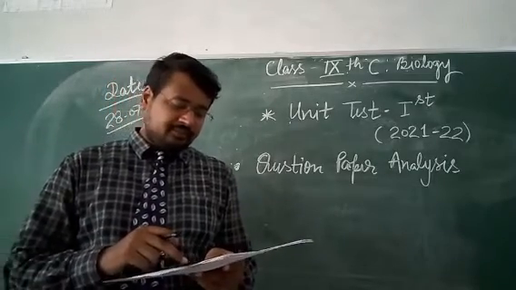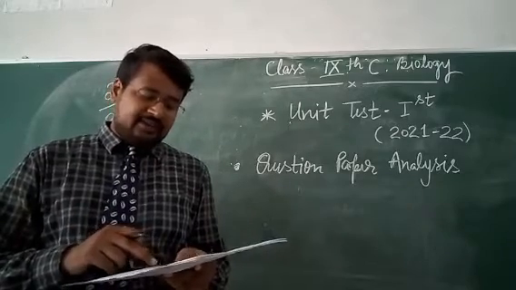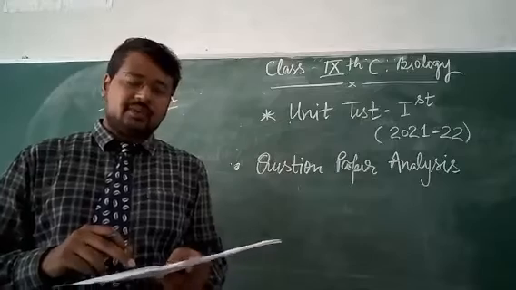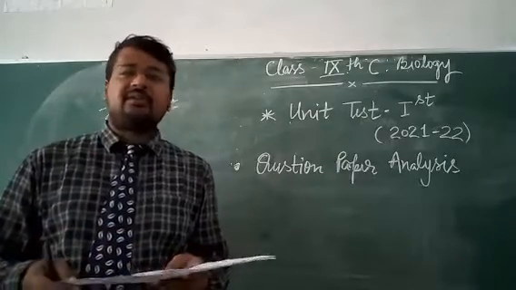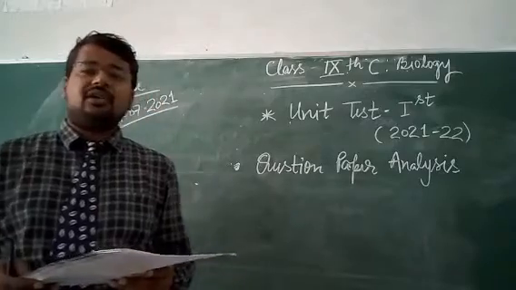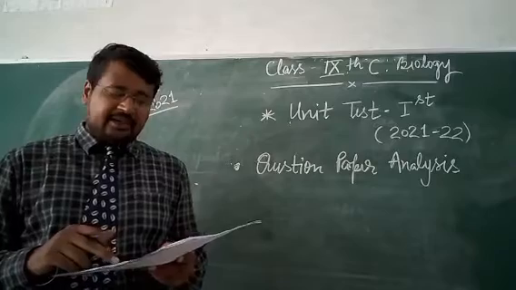In the next, question number 4 and 5, there are blanks, and these blanks have to be filled by appropriate words. Like the fourth one: blank is known as powerhouse of the cell. Which cell organelle originally is called powerhouse of the cell? You have to write in that blank. The next one: blank is called as digestive bag of the cell.